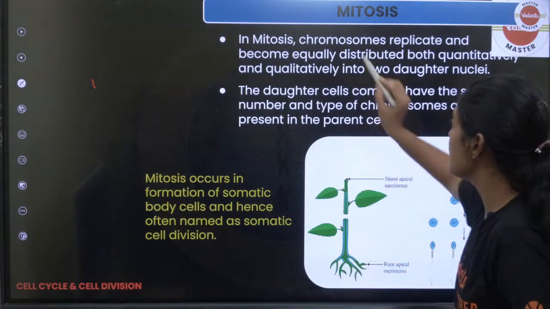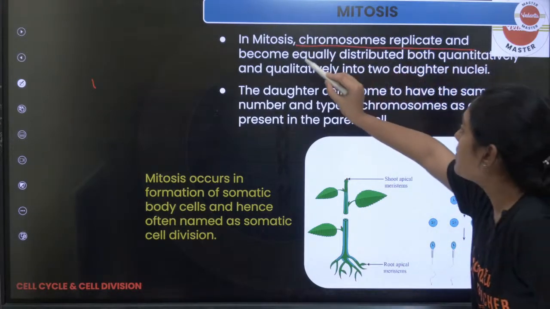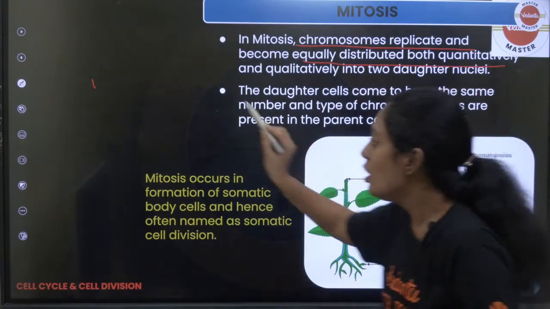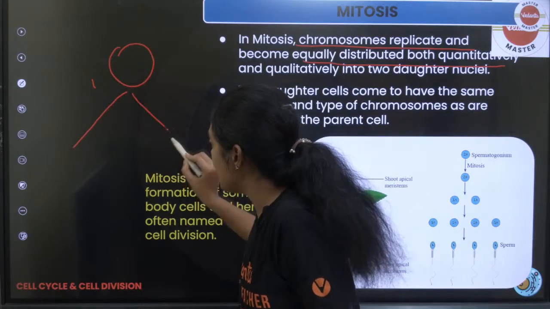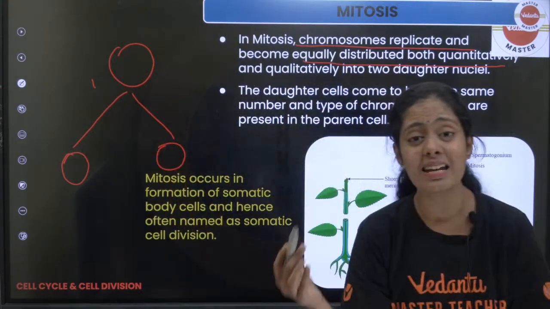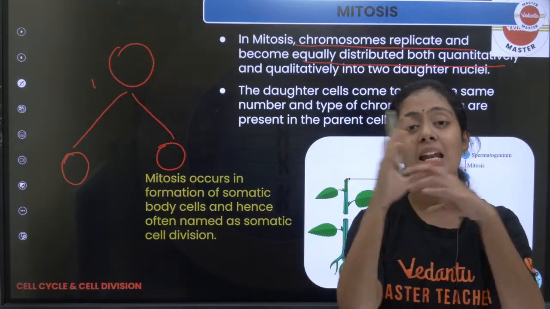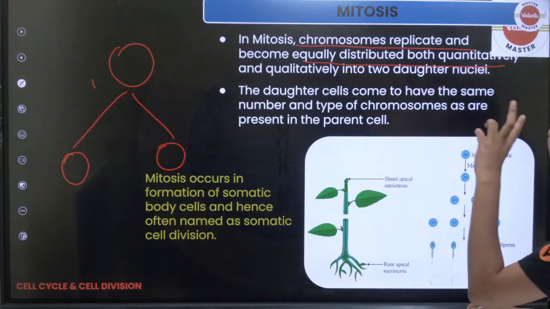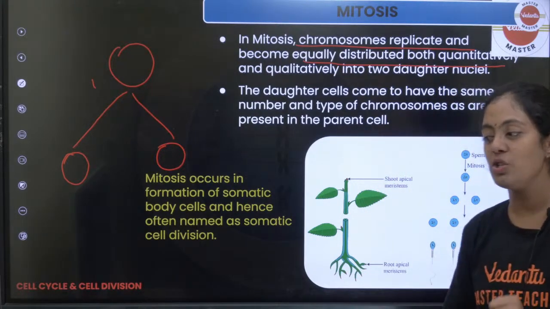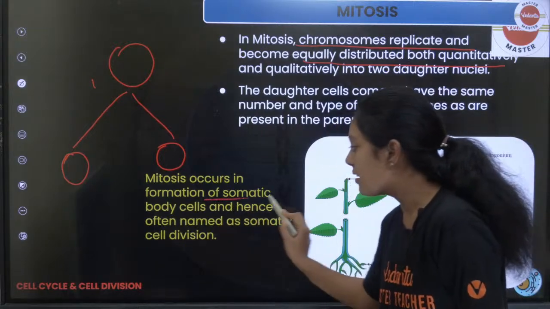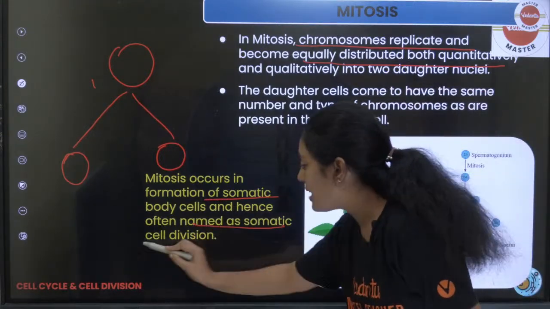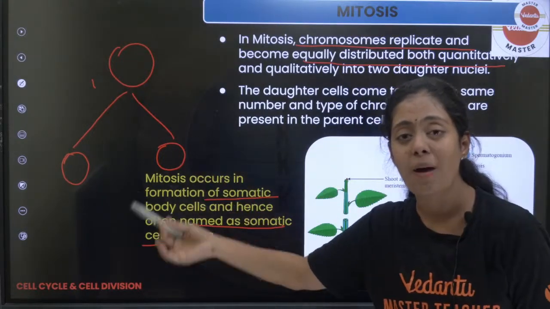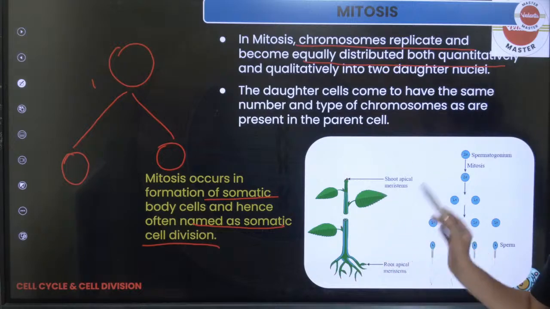Okay. So, in mitosis, the chromosomes are replicated and become equally distributed both quantitatively and qualitatively into two daughter cells. So, ஒரு parent cell இருக்கும். அந்த parent cellல இருந்து ரெண்டு daughter cell வரும். அந்த ரெண்டு daughter cellக்கும் genetic material ஆகட்டும், எல்லா cell organelles ஆகட்டும், equal-ஆ distribute பண்ணப்படும். அதனால தான் அதை வந்து நம்ம mitotic division இல்ல equational division ன்னு சொல்றோம் பசங்களா. Where does it occur? It occurs in the somatic cell and it is often named as somatic cell division. கேட்கலாம் உங்க examல. Which cell division is also called as somatic cell division? It is your mitosis. Okay, remember that.